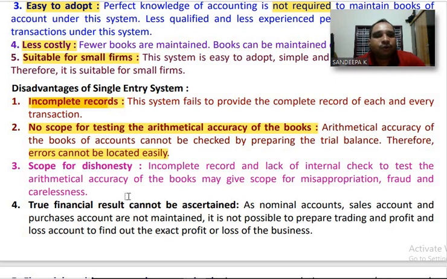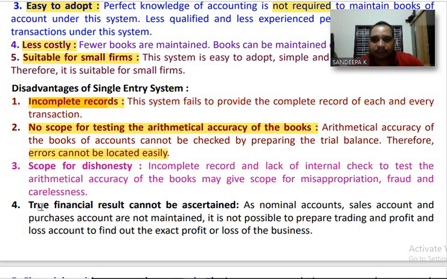Because of only few entries recorded in books of account, this leads to misappropriation, fraud and carelessness. We cannot find the arithmetical accuracy of the books of accounts if books of accounts are maintained under single entry system.